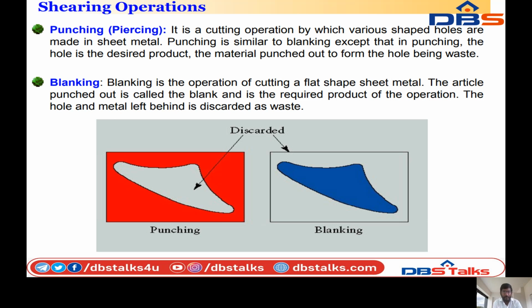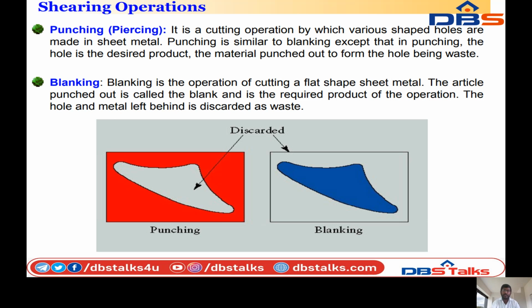Punching or piercing. It is a cutting operation by which various shaped holes are made in sheet metal. By using cutting operations on the sheet metal, various shapes will be formed.